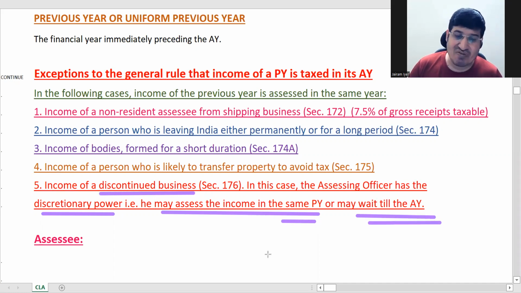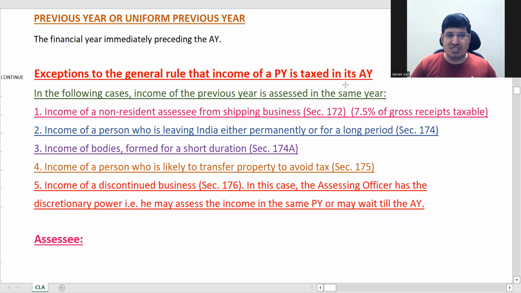But if the person had only one business and you might not be able to track him, then he'll go ahead and assess it in the previous year itself. So understood, these are the exceptions. Okay, this is an important question, very easy. Okay, it's okay if you don't remember the sections here.